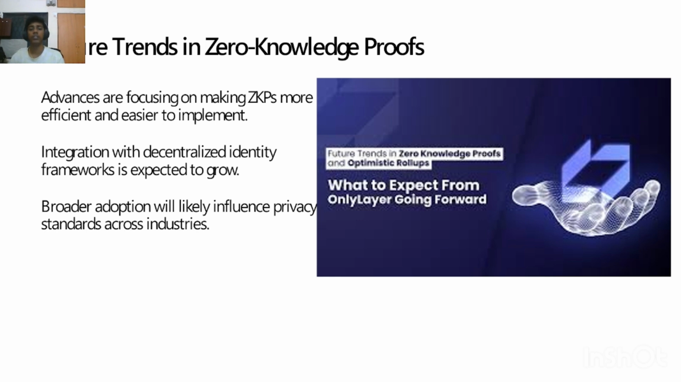So, future trends in zero knowledge proofs. What will be the future of zero knowledge? Will it be more helpful, or will it go down? We don't know. But what I found in my research is that advances are focusing on making ZKPs more efficient and easier to implement. Integration with decentralized identity frameworks is expected to grow. Broader adoption will likely influence privacy standards across industries.